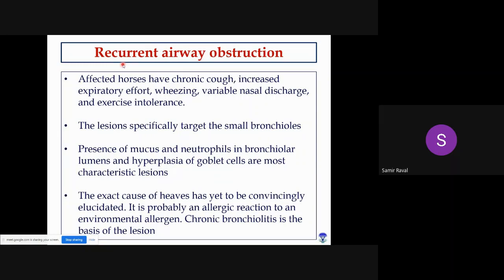The exact cause of this recurrent airway obstruction is not yet identified, but probably it is associated with an allergic reaction. And many a time, what type of allergens are involved is still not completely elucidated.